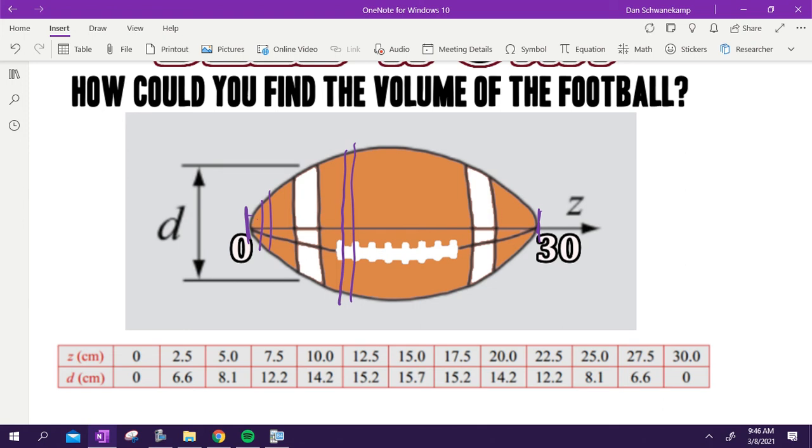If you found the area of each circle, and cut this thing so thin that it didn't really matter, so like just a single little baby slice and a little baby slice, and I took all of those areas and I added them up, that would tell me the volume of the whole shape, okay? You take the area with the depth, but we're going to make the depth of that little cut so small that it's not going to matter. If we add them all together, it will tell me the volume of this different looking shape. Okay, that's going to be what we're trying to do today.